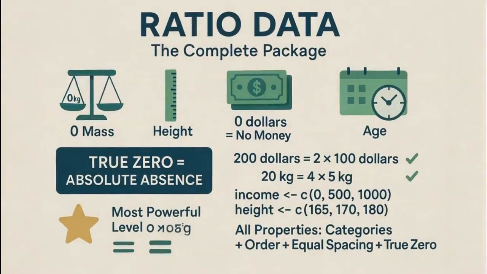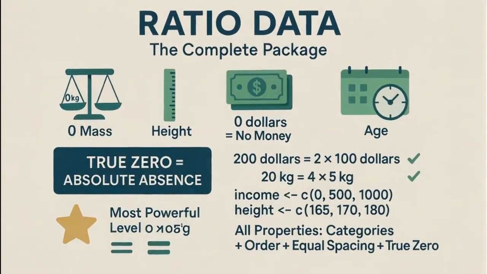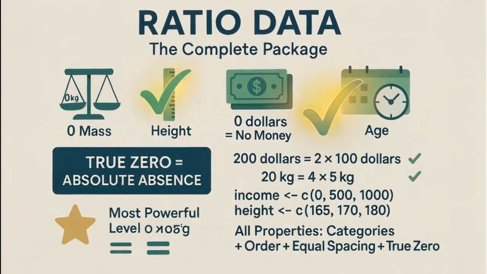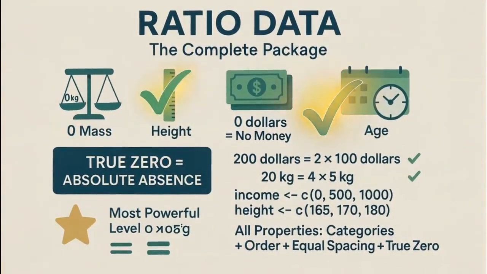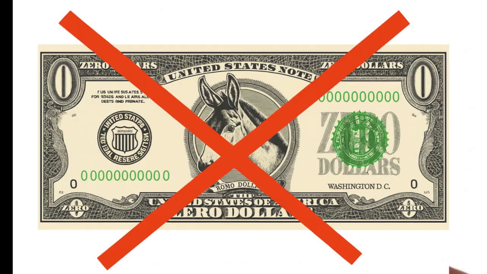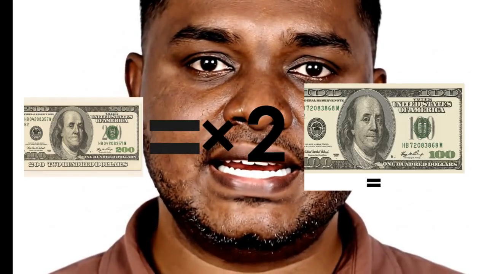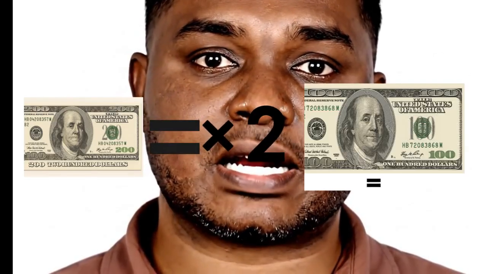Finally, the top of the ladder, ratio data. This is the strongest level. It has all the qualities of interval, ordinal, and nominal, and adds the most powerful quality, a true zero. Think age, weight, height, income. Zero means nothing. $0, just no money. Zero weight, just no mass. And because of that, you can make statements like $200 is twice as much as $100. 20 kilos is 4 times as heavy as 5 kilos.